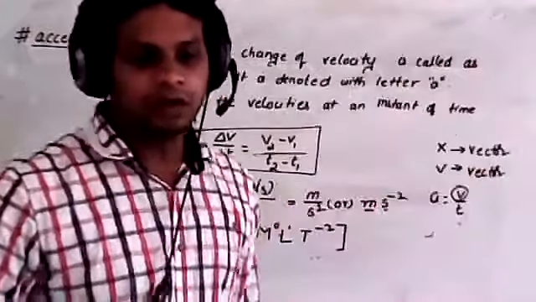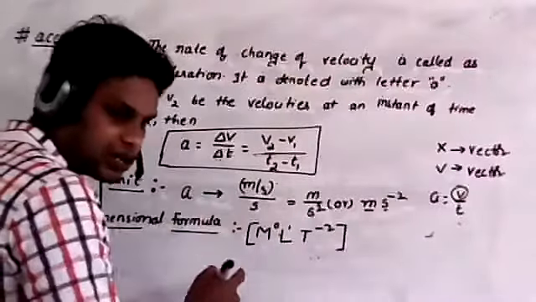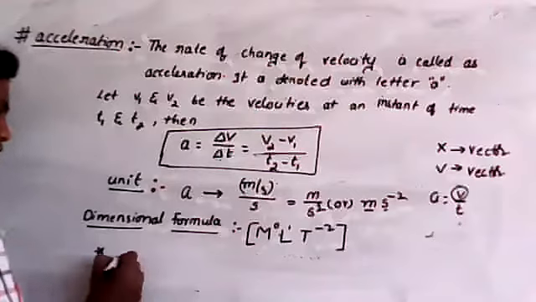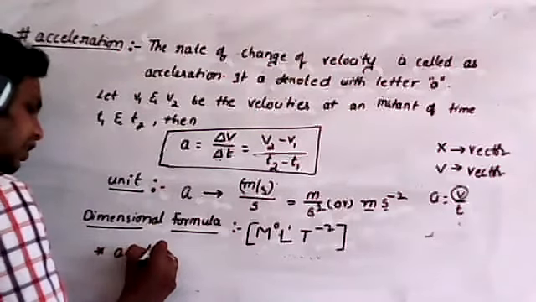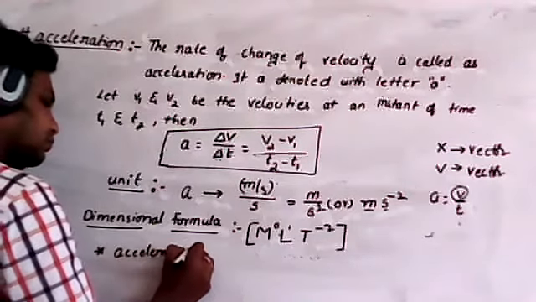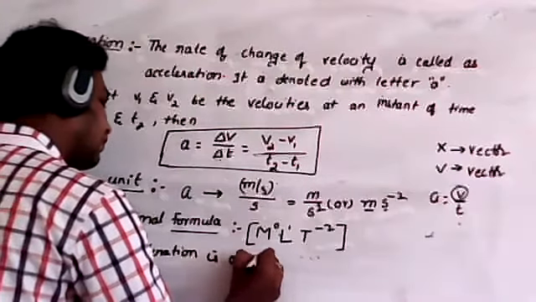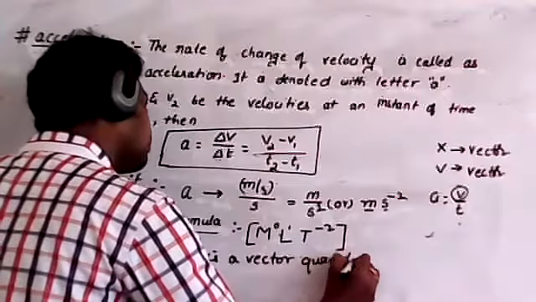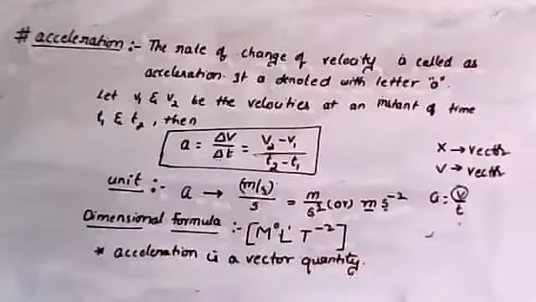Okay, fine. Now listen, acceleration depends on velocity, where velocity is a vector. Therefore, acceleration is a vector quantity. So acceleration is which quantity?